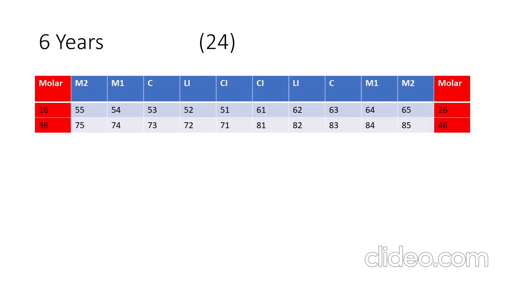Now from here onwards, permanent and temporary teeth will be present at the same time from 6 years to 11 years, and this is called the age of mixed dentition.